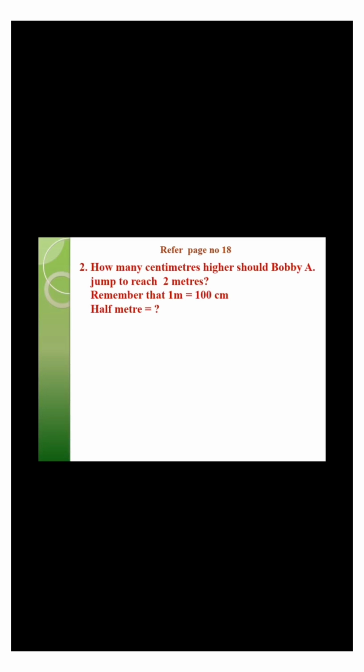Move on to the next question. How many centimeters higher should Bobby A jump to reach 2 meters? Remember that 1 meter is equal to 100 centimeters. Half meter is equal to how much? Well, we know that 1 meter is equal to 100 centimeters.